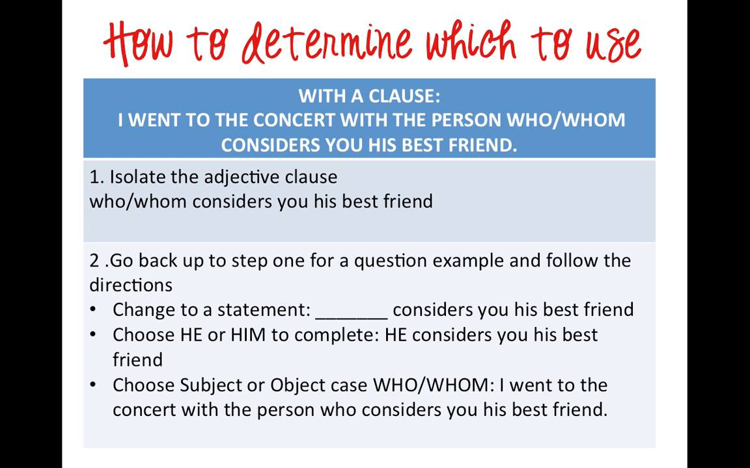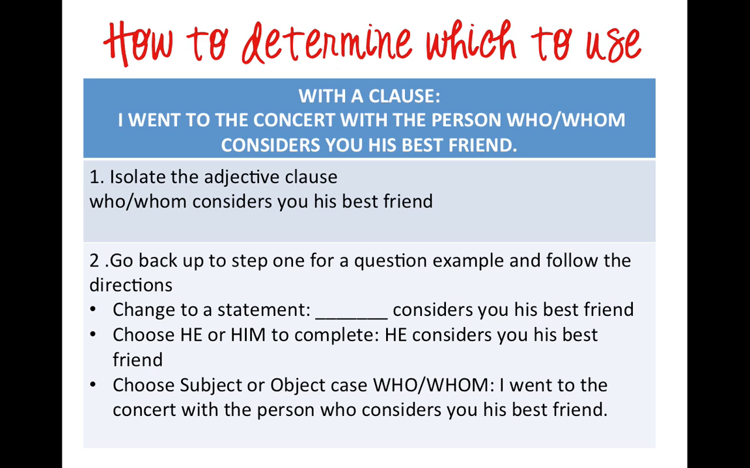Okay, with a clause, we have another sentence. "I went to the concert with the person who or whom considers you his best friend." To determine there if you want to use who or whom, the first thing you want to do is isolate the adjective clause. So take that right out of the sentence. So in this case, it would be "who or whom considers you his best friend." The next thing you want to do is go back to those steps that we used when we were trying to figure it out with a question and follow those directions.